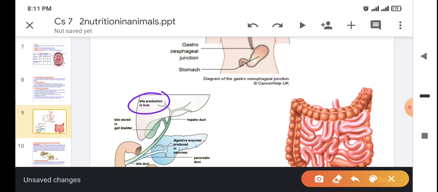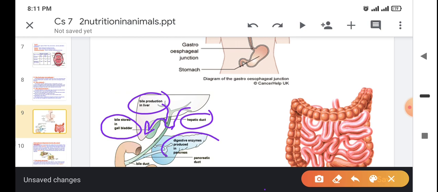What is the function of the liver? The liver produces bile juice, and where is the bile juice released by the liver stored? Your answer will be: bile juice is stored in the gallbladder. Actually, the bile juice is secreted from the liver, and it passes via the hepatic duct and finally enters inside the gallbladder.